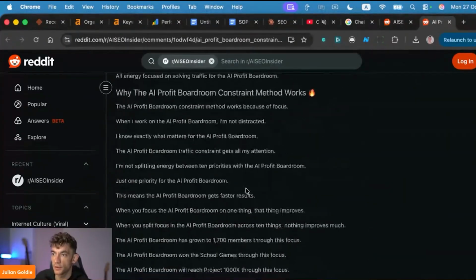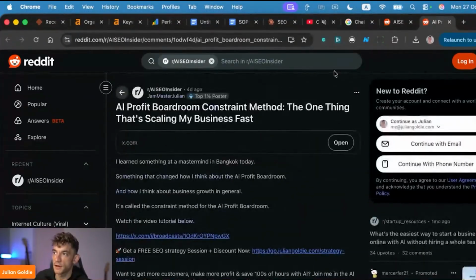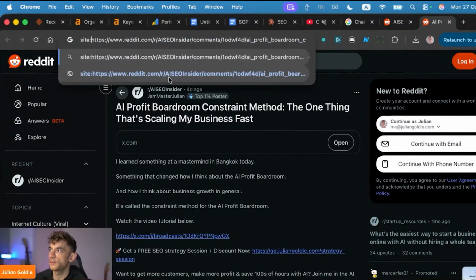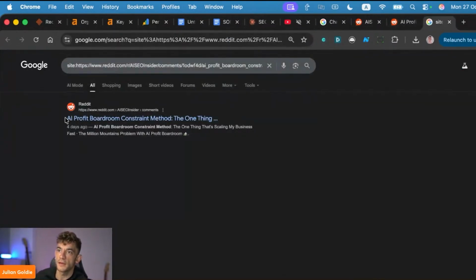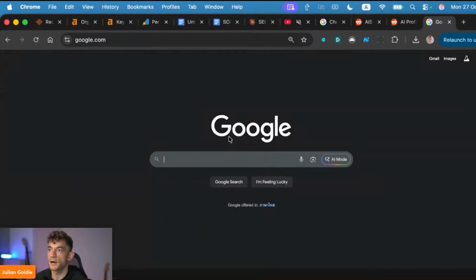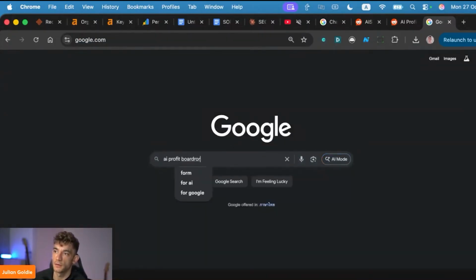All right, so you can see all the content throughout the page, and then that can rank directly on Google as well. So let's see if that's indexed on Google. Yeah, so you can see here it is indexed on Google. And also, the more platforms that you publish to, the easier it's going to be to rank, right? So you're not limited to one platform.